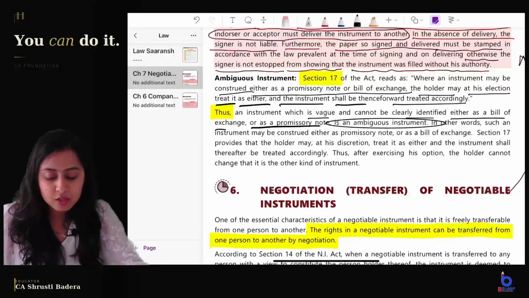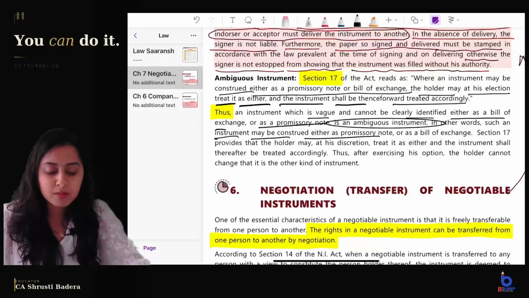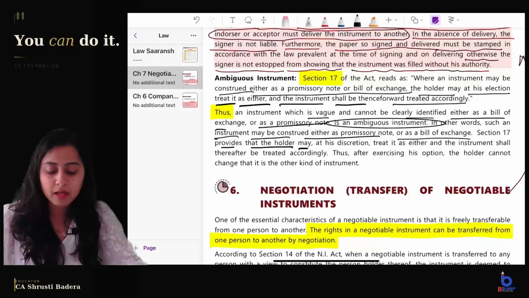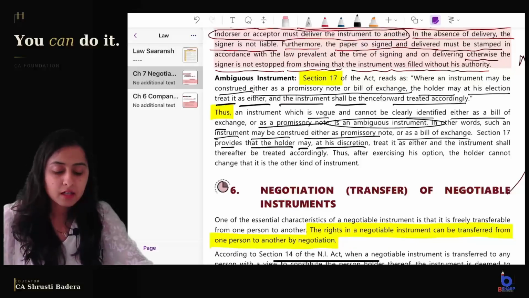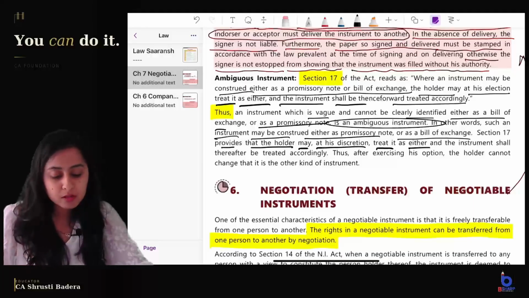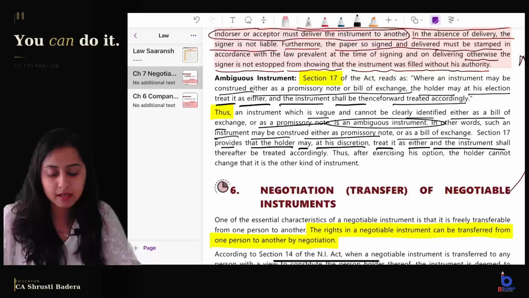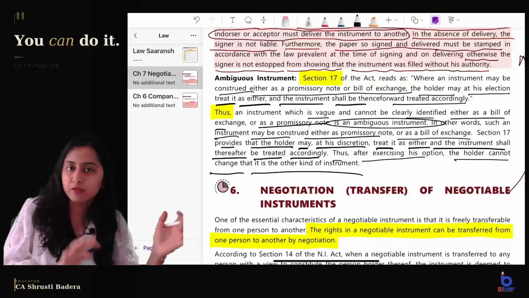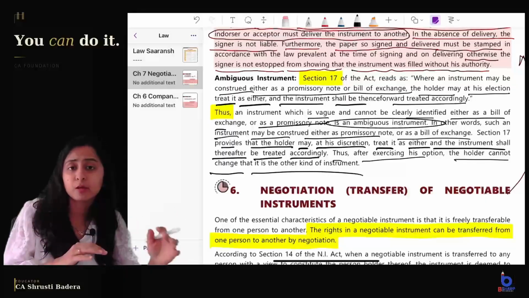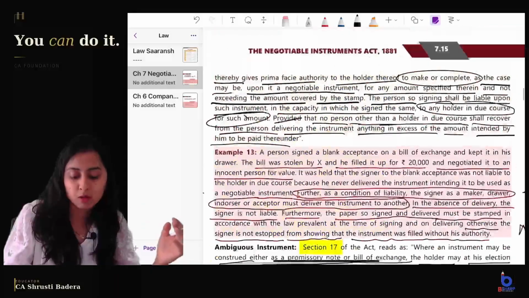In other words, such an instrument may be construed either as a promissory note or as a bill of exchange. Section 17 provides that the holder may, at his discretion, treat it as either, like he can treat it as a bill of exchange or a promissory note, and the instrument shall thereafter be treated accordingly. Thus, after exercising his option, the holder cannot change it to the other kind of instrument. That is about the ambiguous instrument, right? A direct theory question can be asked, a case study may also come.